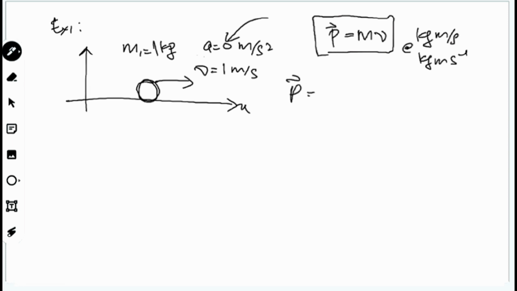So for P, we can calculate: M is 1 kilogram times 1 meter per second. So the answer is 1 kilogram meter second^-1. So the momentum is 1 kilogram meter per second.